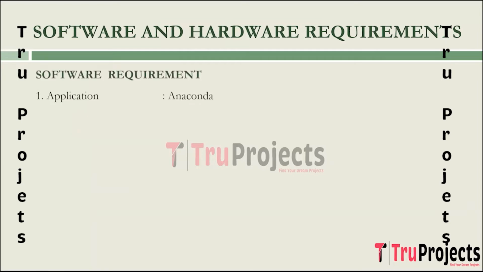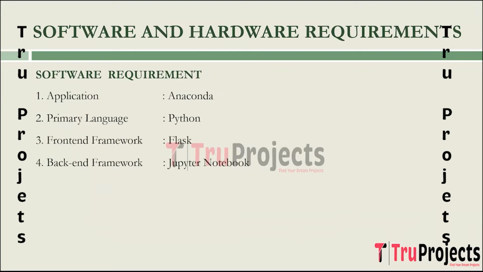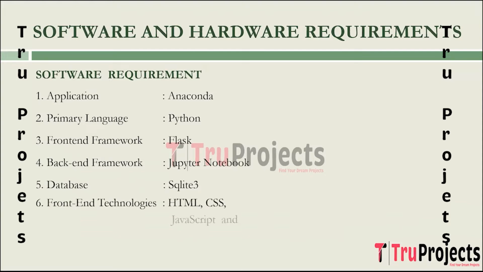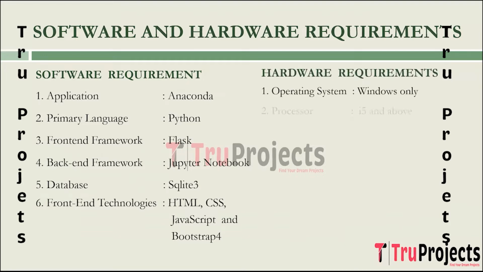To implement this project, we need software and hardware requirements. Software requirements are application of Anaconda, primary language of Python, front-end framework of Flask, back-end framework of Jupyter Notebook, database of SQLite 3, and front-end technologies are HTML, CSS, JavaScript, and Bootstrap 4. Hardware requirements are operating system of Windows, processor of i5 and above, RAM of 8 GB and above, and hard disk of 25 GB and above.